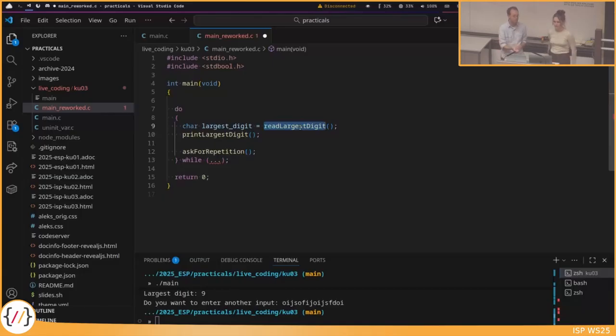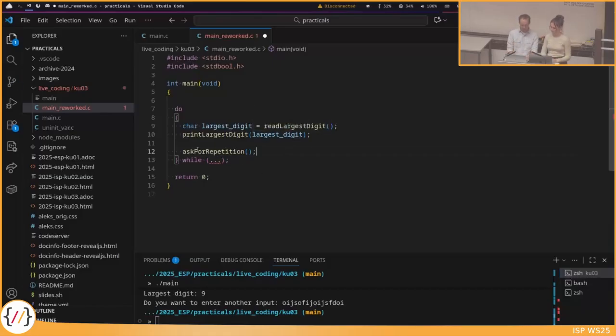Of course, we need to store it in the main. And then in the next step, we want to print this largest digit. This function, of course, needs to know what the largest digit was. So we need to take the character that we received from the other function and pass it on to the print largest digit function. So then this part is already completed.